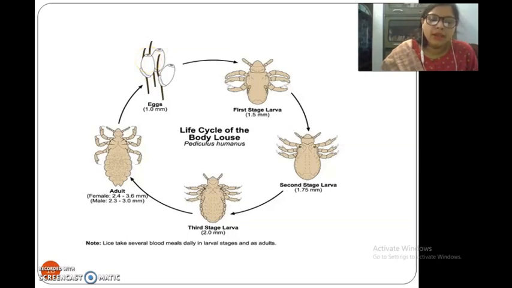In children in play groups, this is very common because they play in very close contact with each other. So care of personal hygiene has to be taken and it can be controlled.